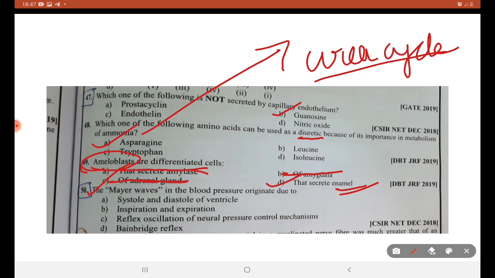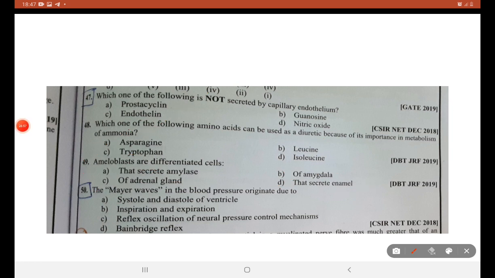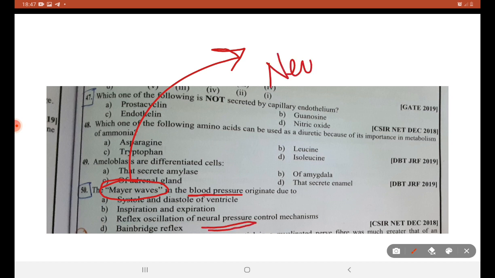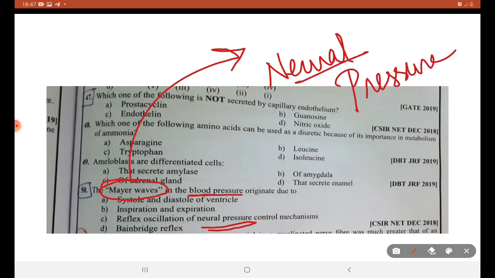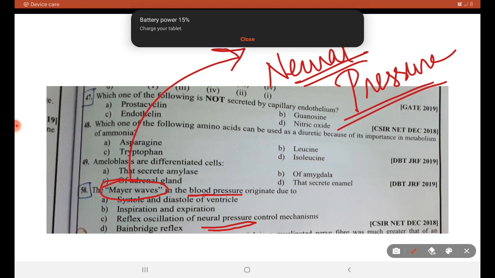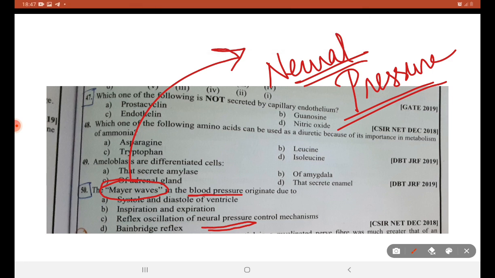Mayo waves. Mayo waves have no relation with the cardiac system. I included this here because when you see this Mayo waves blood related thing, you may think that Mayo waves are concerned about the cardiac system. You may have an answer in the mind that A is the answer. No. Mayo waves are related with reflex oscillation of the neuronal pressure control system. So C is the right answer.